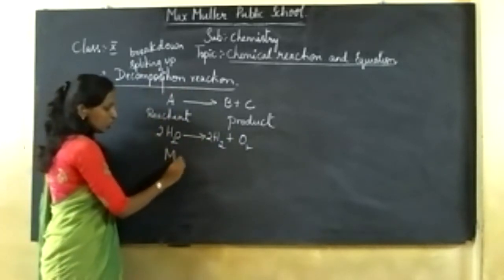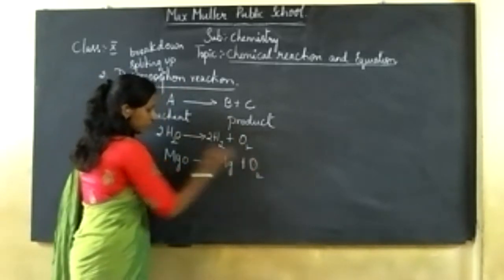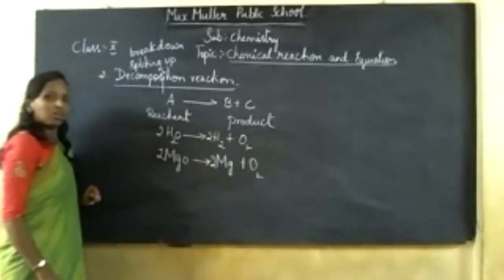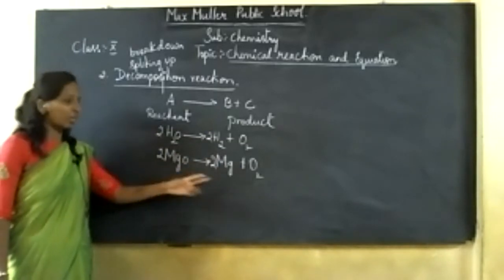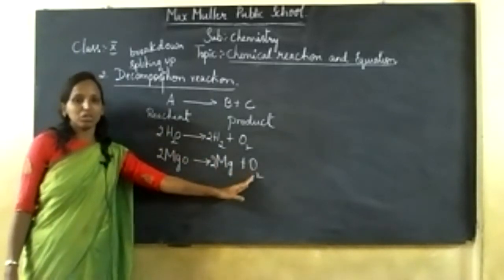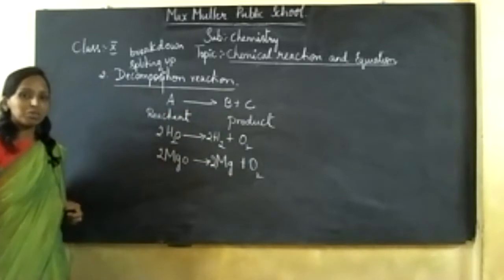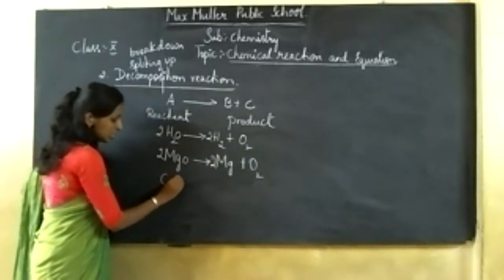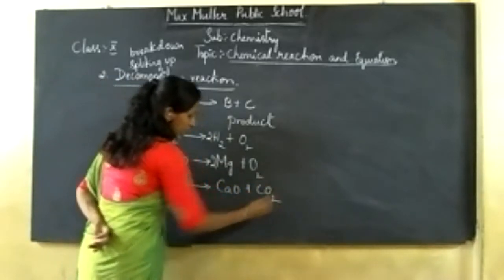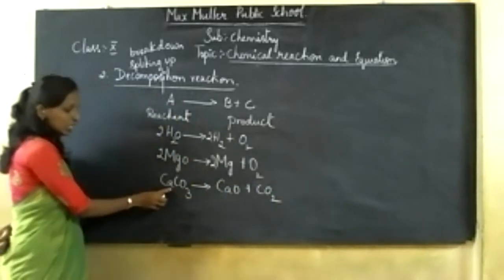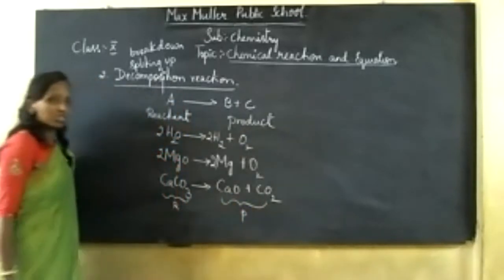Or if I take MgO, magnesium oxide, it gives magnesium plus oxygen. Balance the equation, got it? See what has taken place in the chemical reaction. A single reactant is broken down into two or more products, which is called a decomposition reaction. Is it clear, children? I have many other examples also. CaCO3 will give me CaO plus CO2. I can take it this way also. Even this is where a single reactant is broken down into two or more products, called a decomposition reaction.